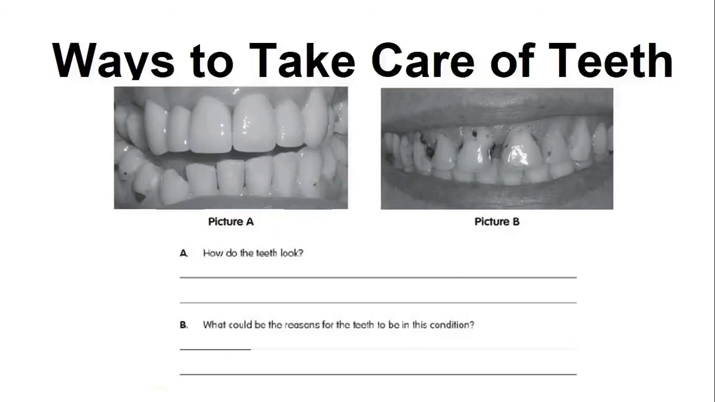I hope you have done it. Let us discuss. How do the teeth look? What is the difference between the two pictures? Yes, in picture A, the teeth have a yellow layer on them. And in picture B, there is some damage in the teeth.